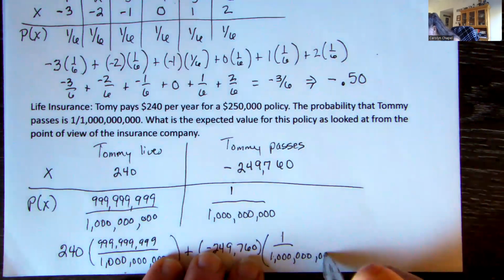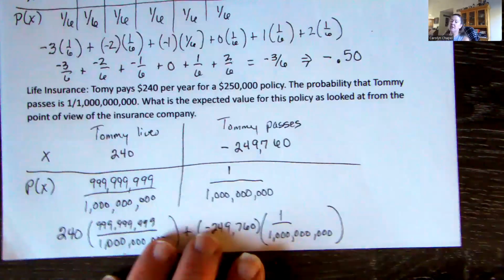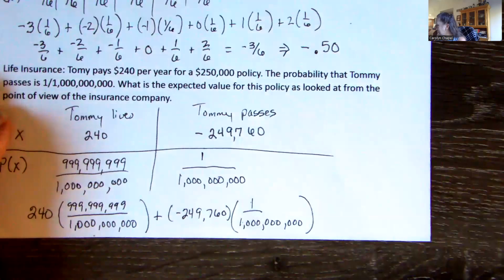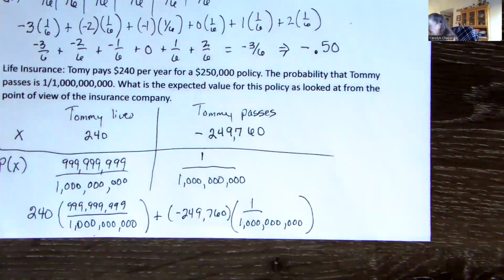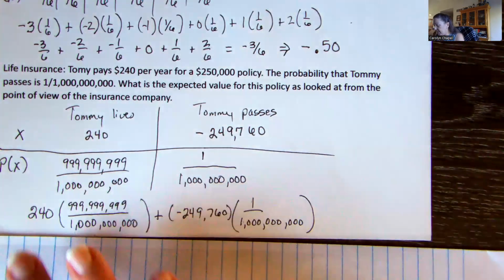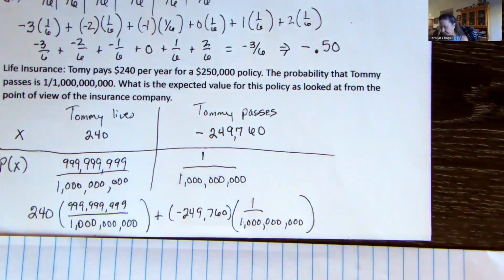And again, I'm just going to use my calculator to help me with this one. I'm not going to go to an Excel program to get the answer, because we'd have to do all the work anyway to get it to do it, and to get it to format right. Again, in Excel is not going to be all that pretty. So I'm going to take my calculator and multiply that 240 by my huge number there,